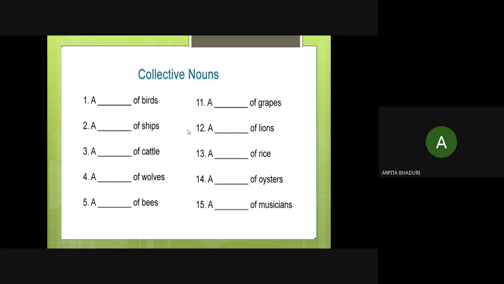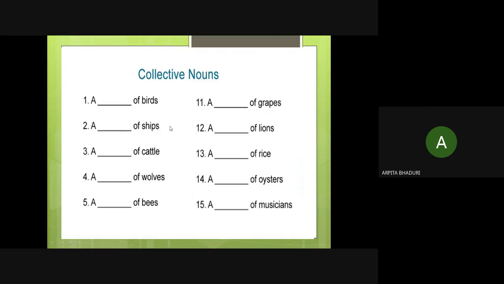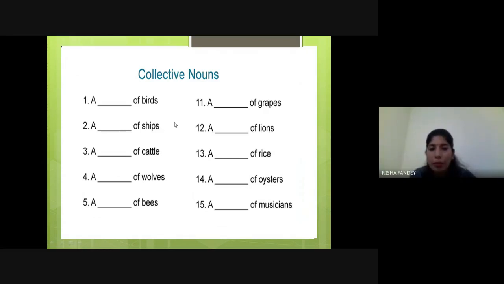What will be grapes? That's what I'm saying, you need to find out. Few new examples are here which we have not discussed today. What you have to do is learn that one, and you have to find the new ones also, which are not known to you.